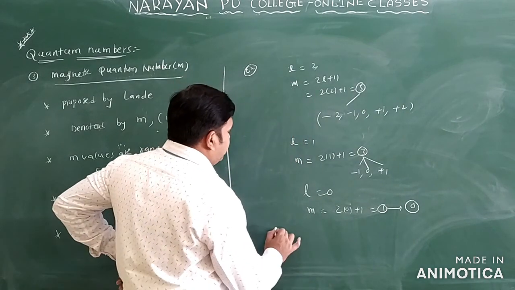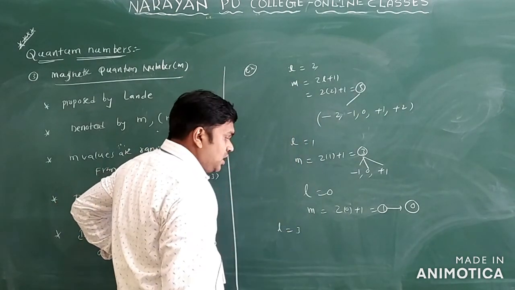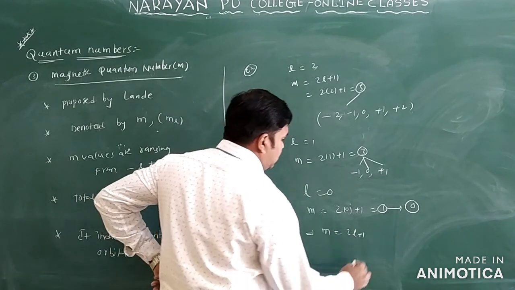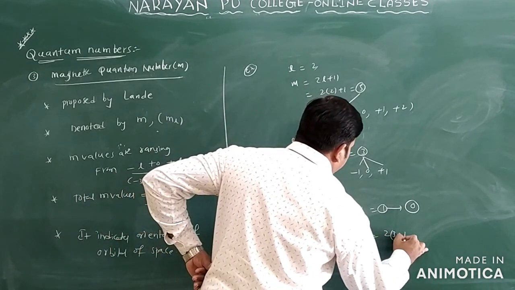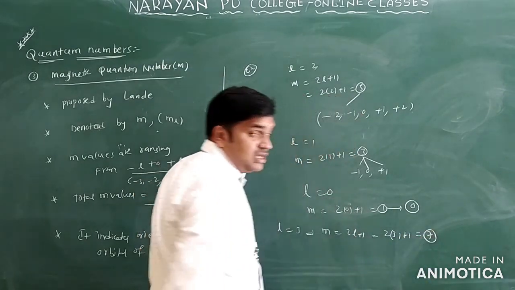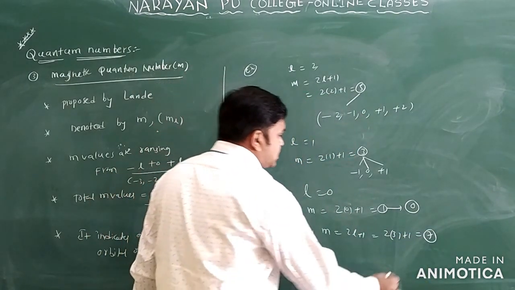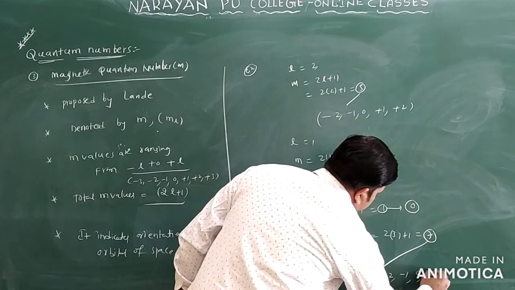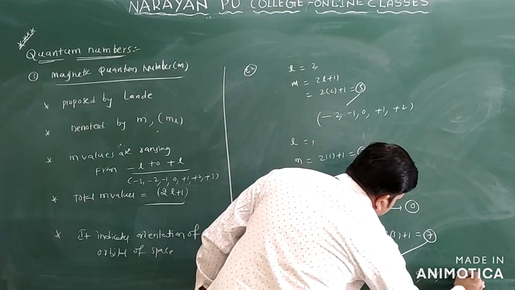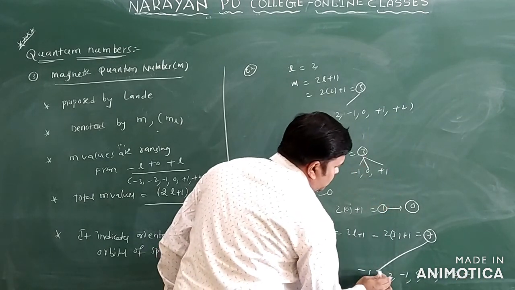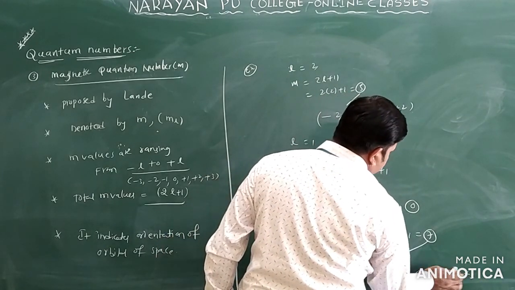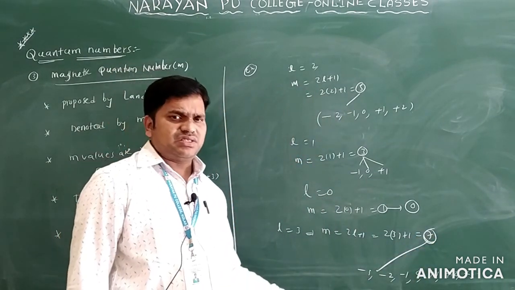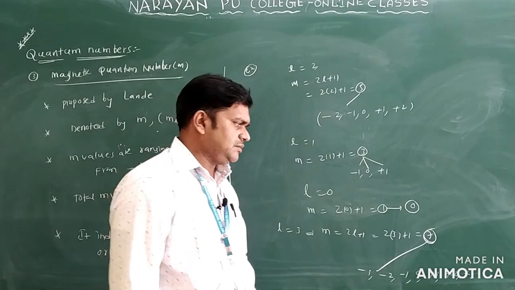Clear? Suppose L is equal to 3 is given. What are the possible values? 2 into 3 plus 1, so 7 values are possible: minus 3, minus 2, minus 1, 0, plus 1, plus 2 and plus 3. That is 1, 2, 3, 4, 5, 6 and 7. Like this you find the magnetic quantum number. These are the examples only. Clear?